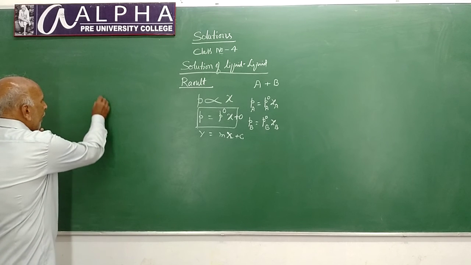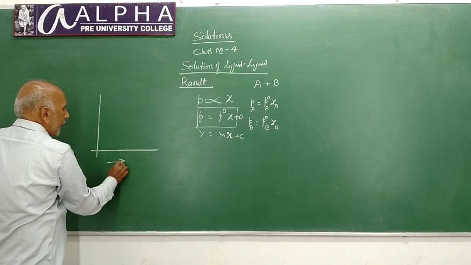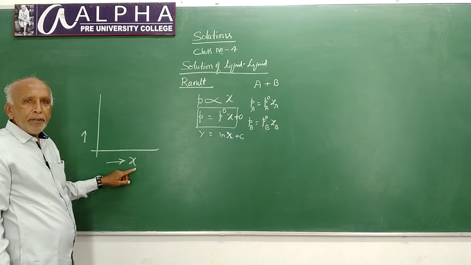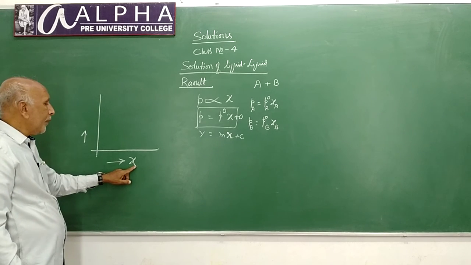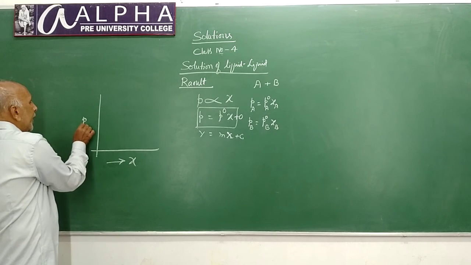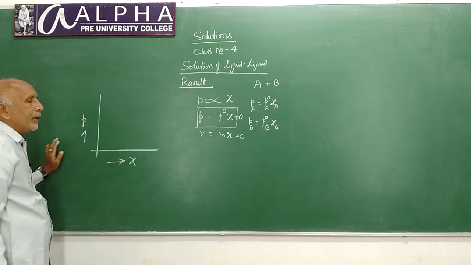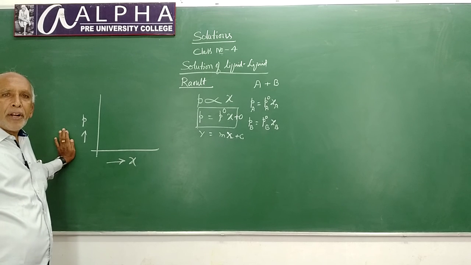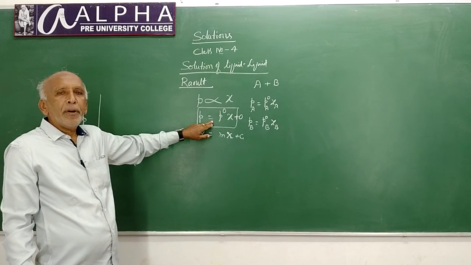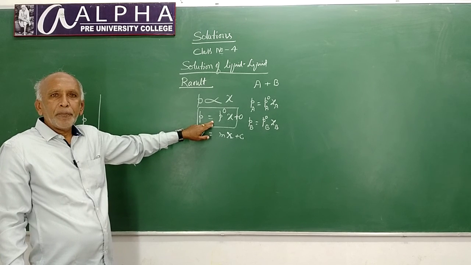So, the plot of the mole fraction of a constituent of a liquid mixture against its partial pressure must be a straight line, because this expression is in the form of a straight line equation.